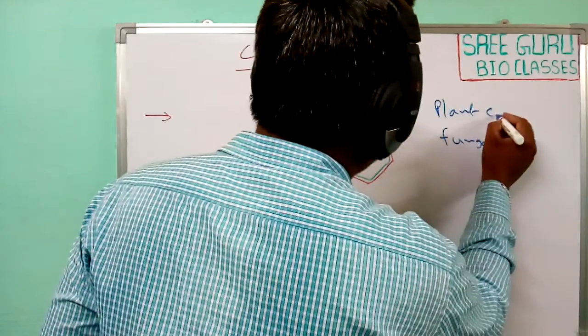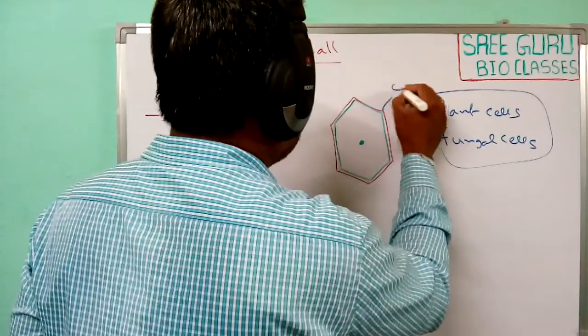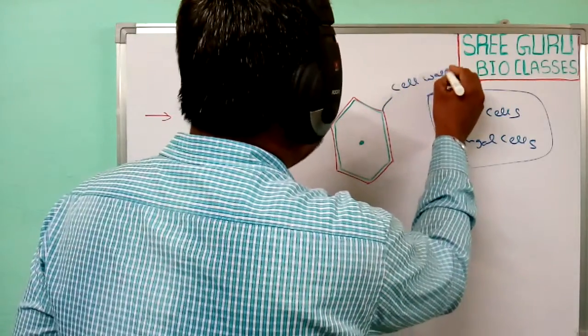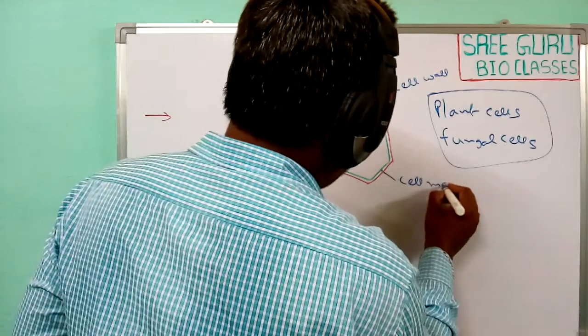Generally, animal cells do not have a cell wall.